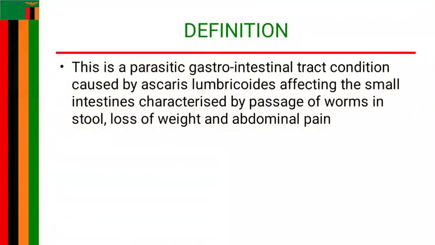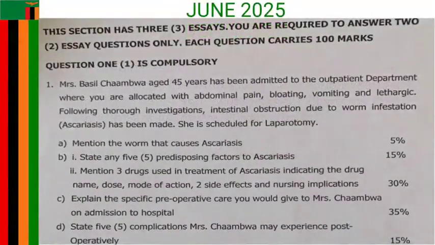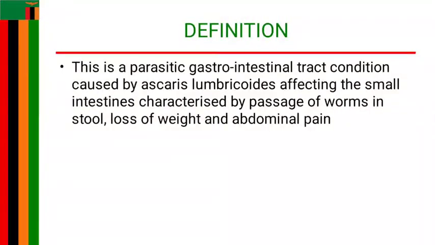In case we are asked to define ascariasis, we can define ascariasis as a parasitic gastrointestinal tract condition caused by Ascaris lumbricoides, affecting the small intestines, characterized by passage of worms in stool, loss of weight, and abdominal pain. So this is how we can define ascariasis when we are asked to define.